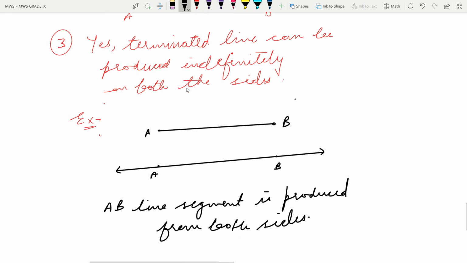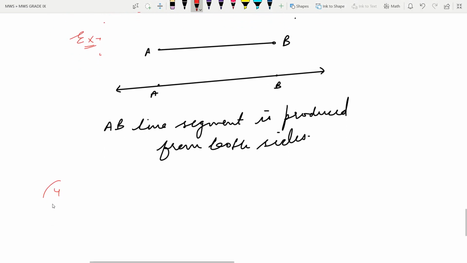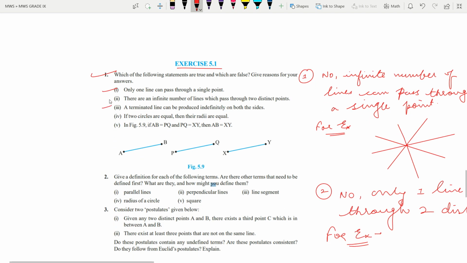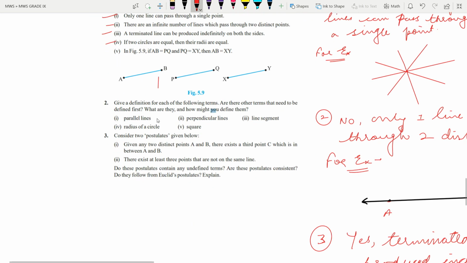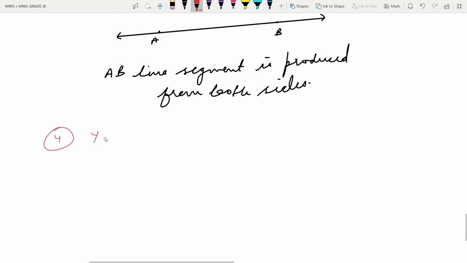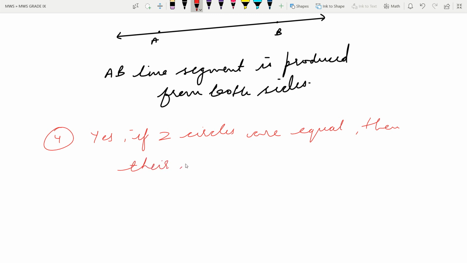Okay, after this, the fourth part. See this, if two circles are equal, then their radii are equal. Yes, if two circles are equal, then their radii will be equal.